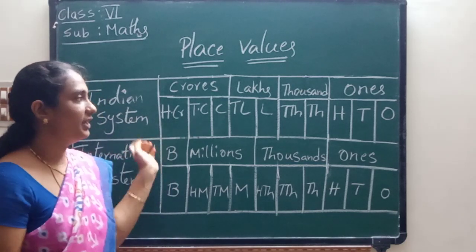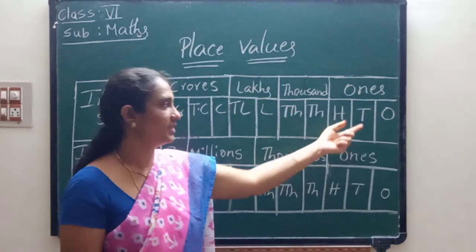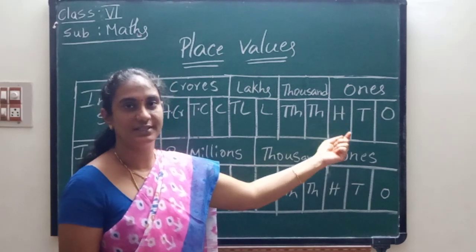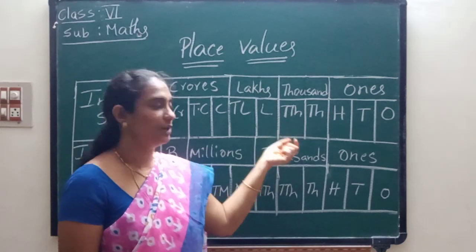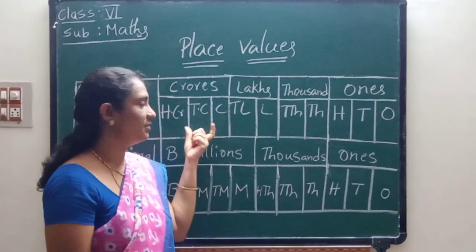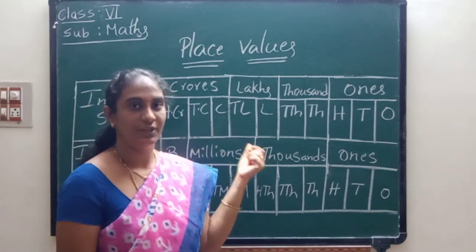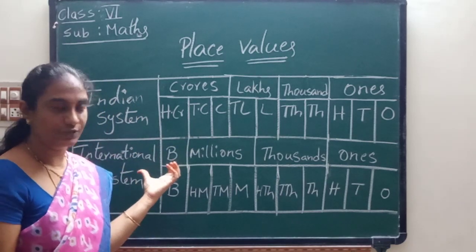After the first 3 numbers we have to keep the first comma. Next, after 2 numbers we have to keep the second comma. After the next 2 numbers we have to keep the third comma. Do you understand, children? Next see the international system place values.